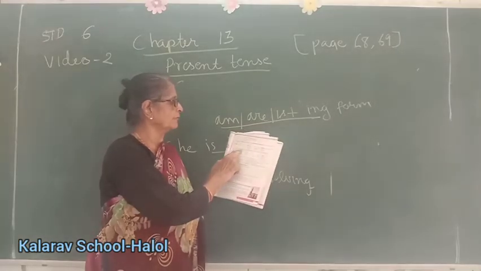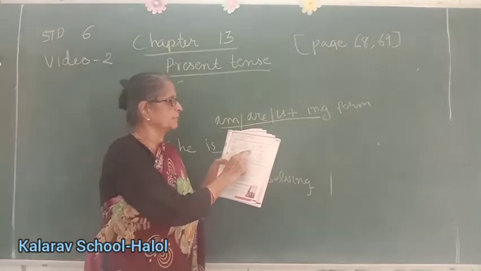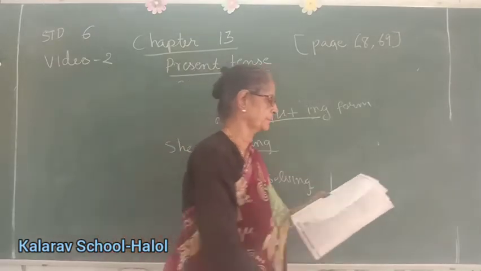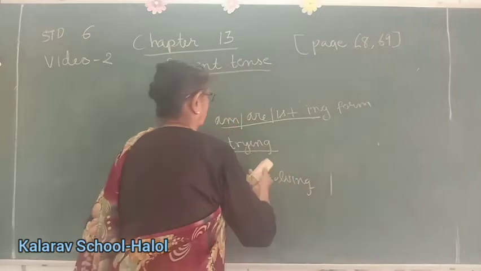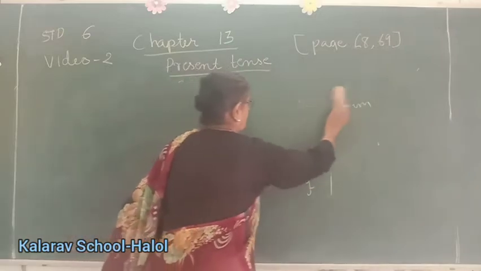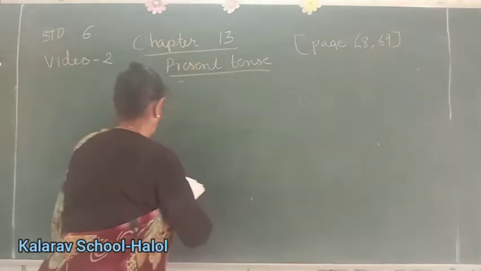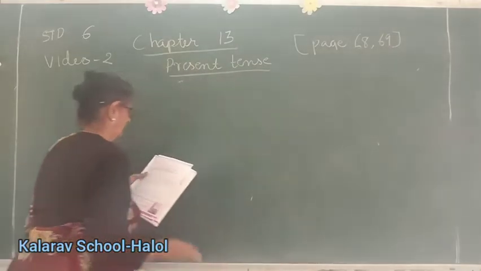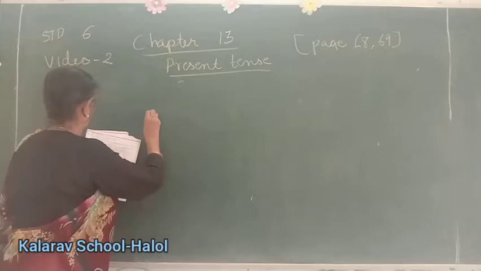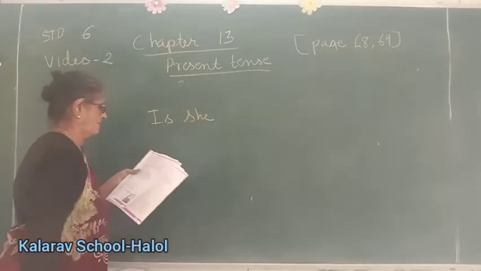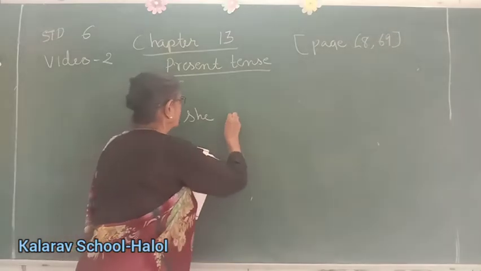The interrogative form is made by interchanging the positions of the subject and the auxiliary verb. We write, is she drinking tea?